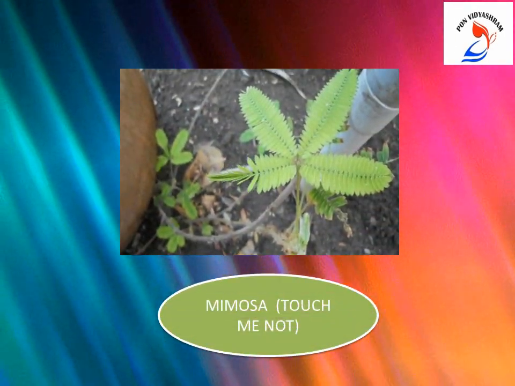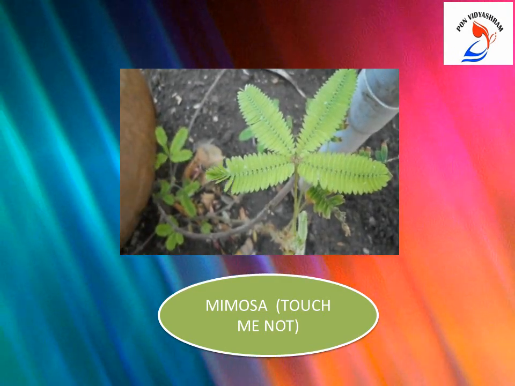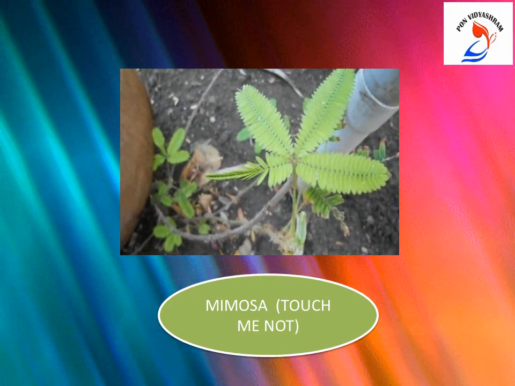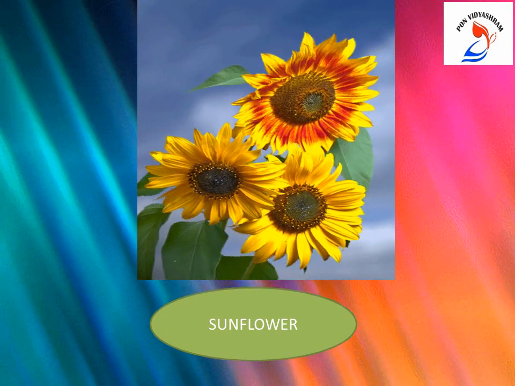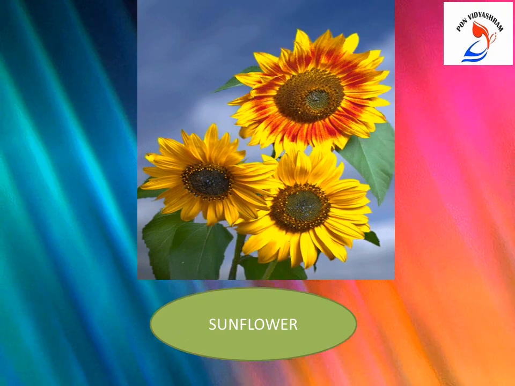Children, this is a mimosa plant. It is also called touch me not. If you touch this plant, the leaves will get closed immediately. This is a sunflower, and the sunflower will always take the direction of the sunlight.